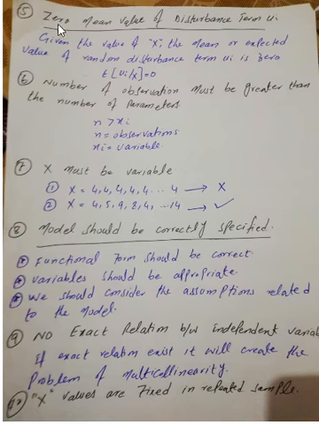Okay, now what is the fifth assumption? The fifth assumption is zero mean value of the disturbance term. Given the value of x, the mean or expected value of the random disturbance term ui is 0. What does it mean? It means that the mean of the error term must be equal to 0. What is the sixth assumption? The sixth assumption is that the number of observations must be greater than the number of parameters.